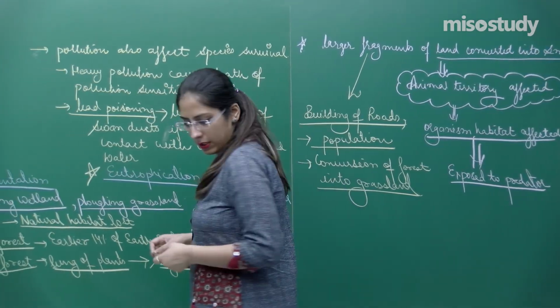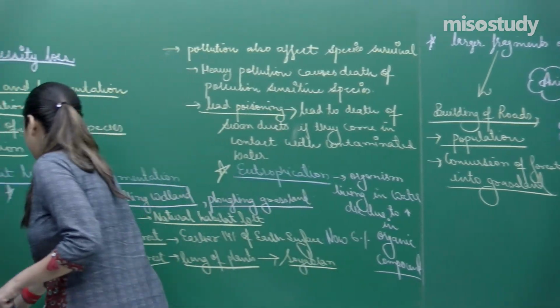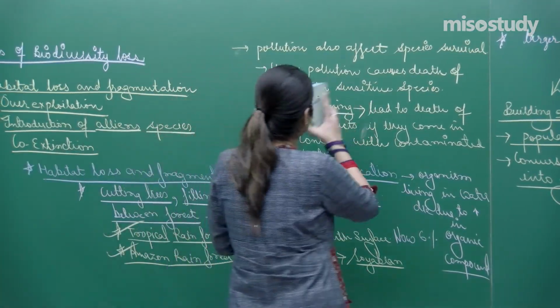Now, let us talk about the second one, which is called overexploitation. So students, hope you have noted down this area.